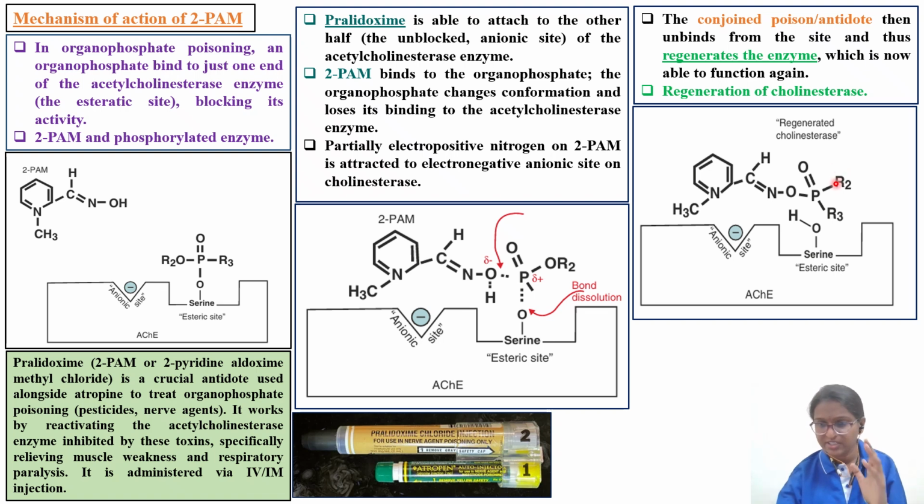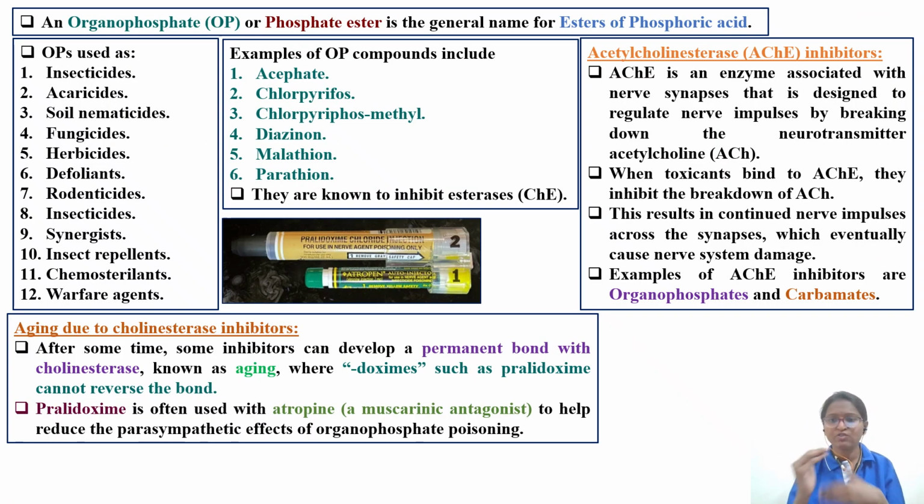Regeneration of this cholinesterase enzyme takes place when 2' acts, and this action can only happen before the formation of the covalent bond, before the aging happens. Then only you can use 2'. So when poisoning happens, you have to give immediate antidote, atropine and 2'. Once the aging has happened, once the damage is done, once the covalent bond is formed, 2' will be of no use. It cannot act.